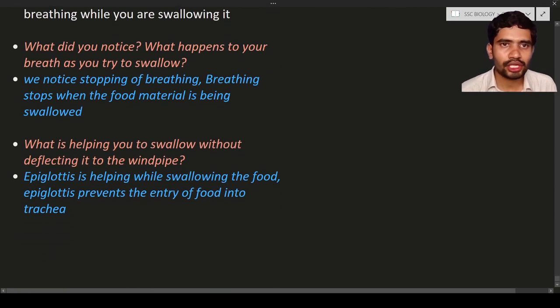The question is, what did you notice? What happens when you breathe as you try to swallow? You can notice that the breathing stops when you are swallowing the food material. What is helping you to swallow without deflecting the windpipe? The epiglottis is helping while swallowing the food material, and that is going to prevent the food from entering the trachea. By this way, the food material is prevented from entering the trachea. So this is the main importance of the epiglottis.